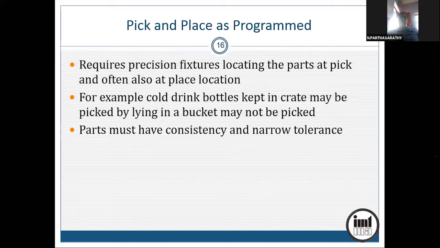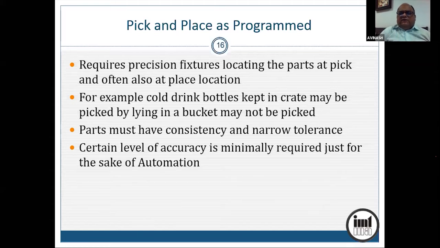So that is where you require adaptive thing. But robo will blindly go and pick up where it has been programmed to pick up. And if it does not find the job, either it will dash with the job, or it will damage the job, or it will not do the job properly. So certain minimum accuracy is required for the sake of automation.